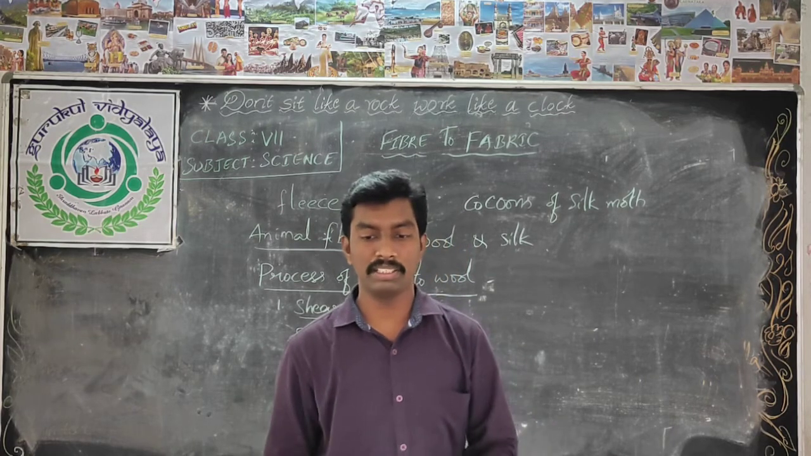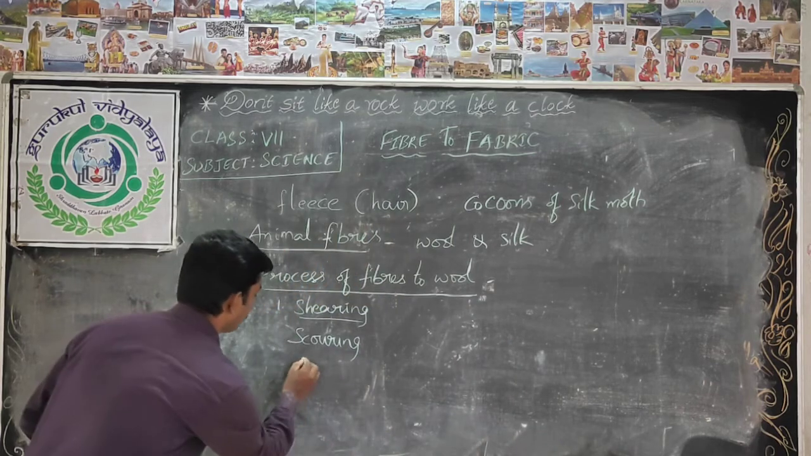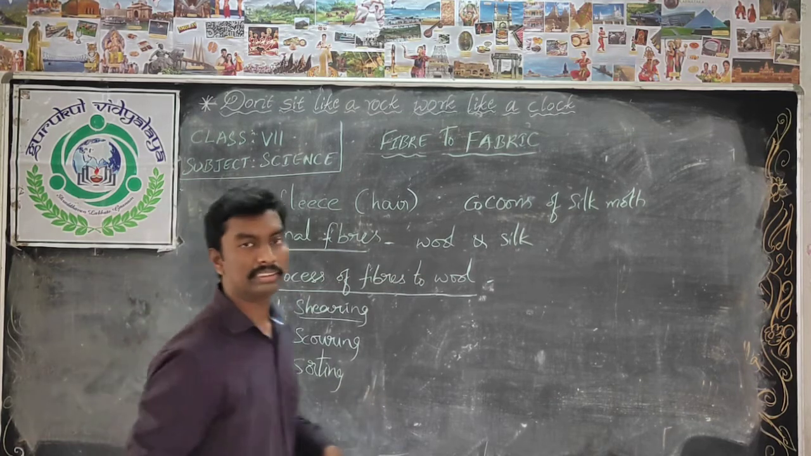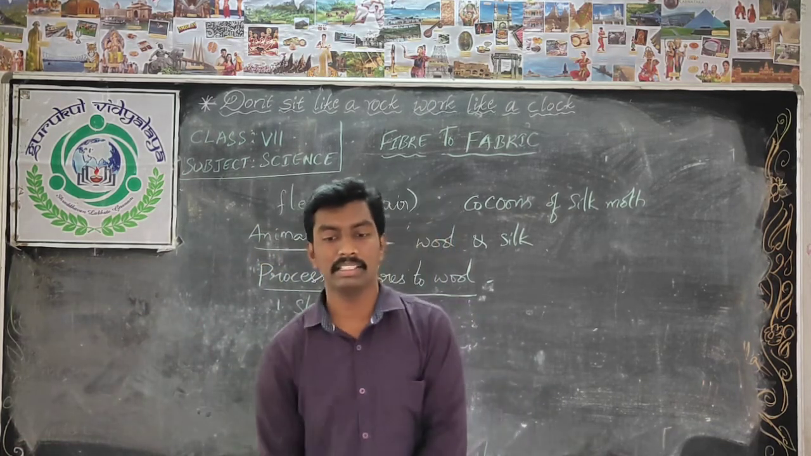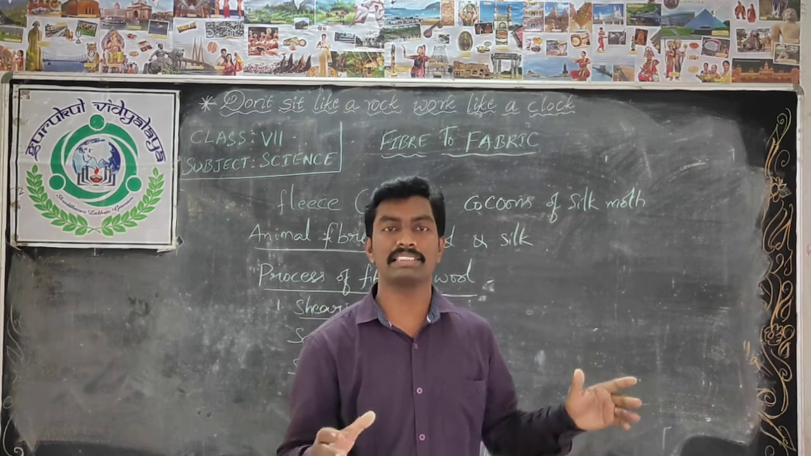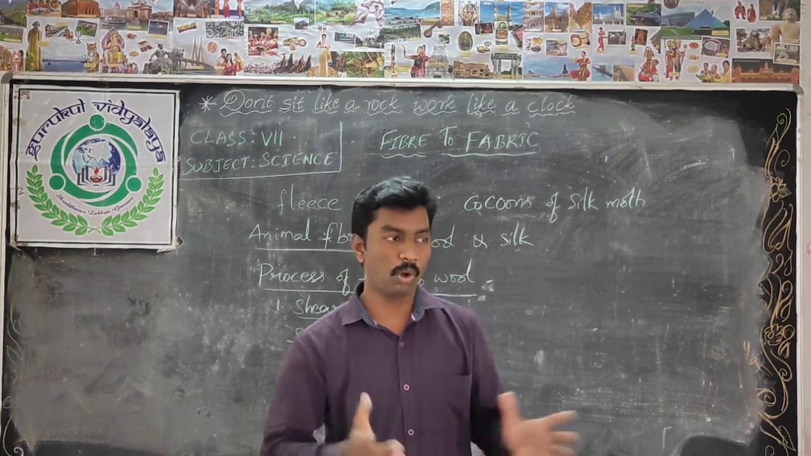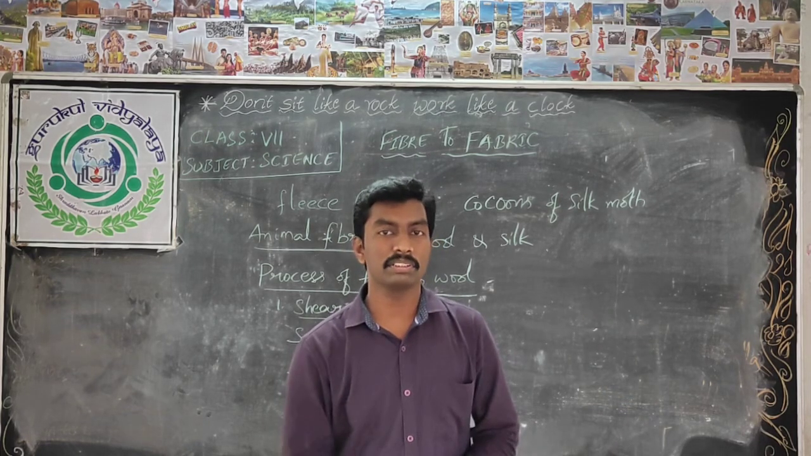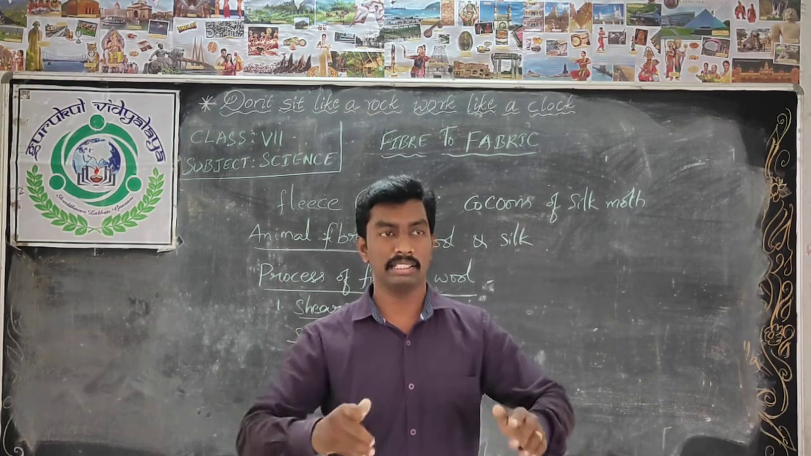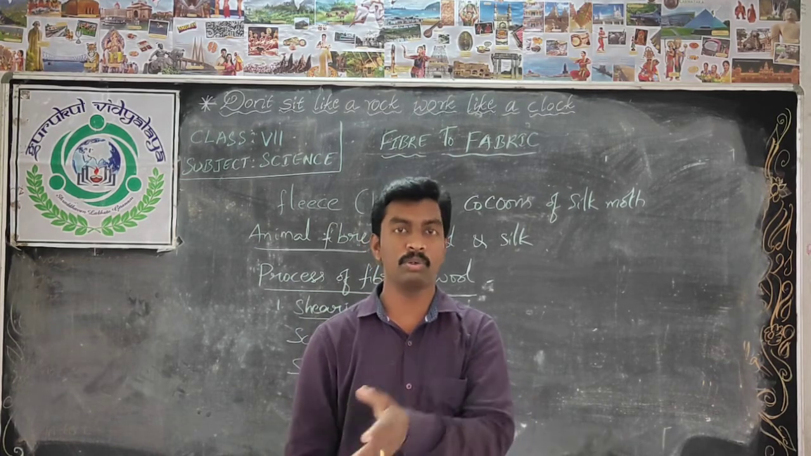So what is the next step after scouring? The next process is sorting. Sorting means we know generally all sheep will not be of the same size and the same color. If you observe one flock of sheep, what will you observe? One big sheep will be there, a small one will be there, and different colors. Even in goats, a white goat will be there, a black goat.